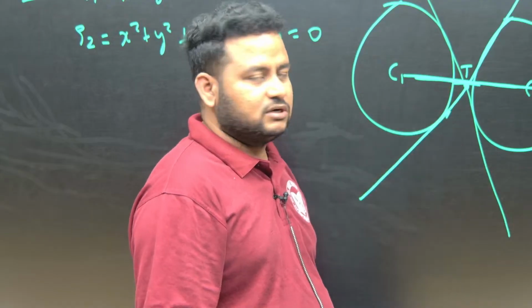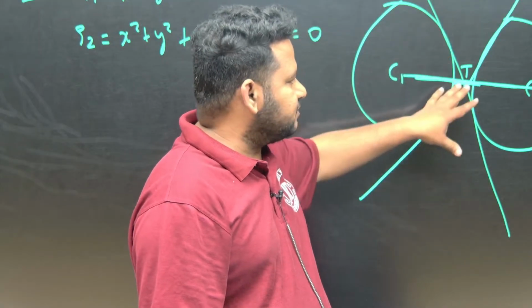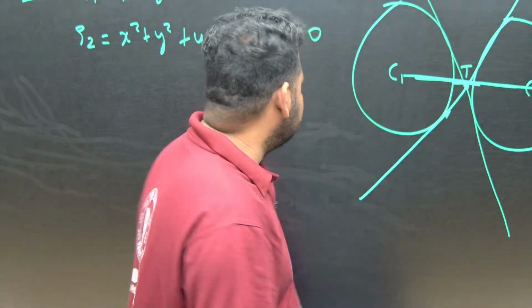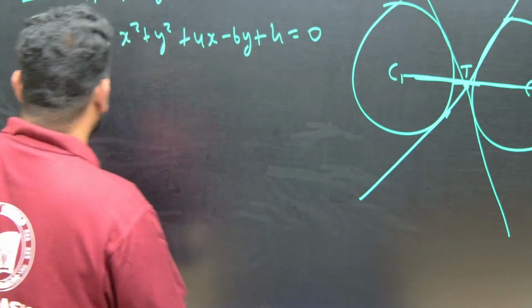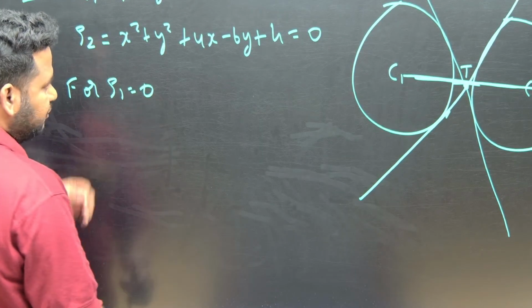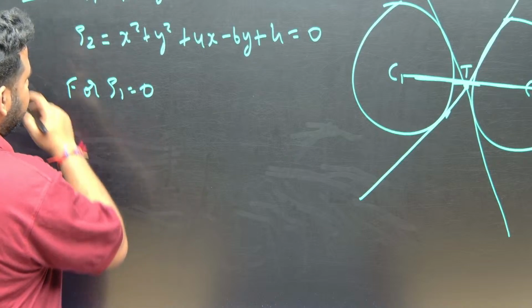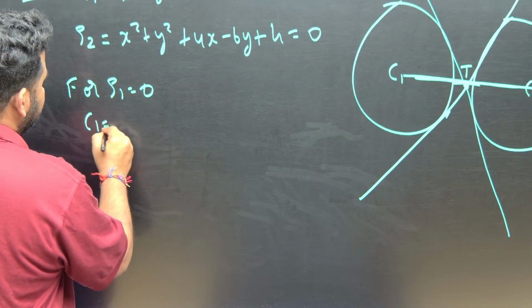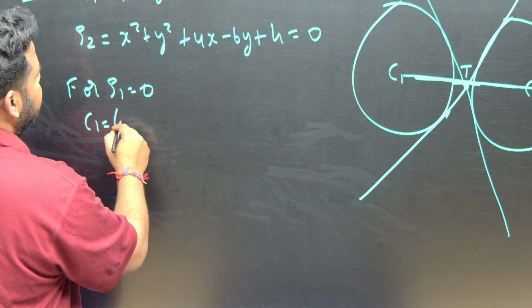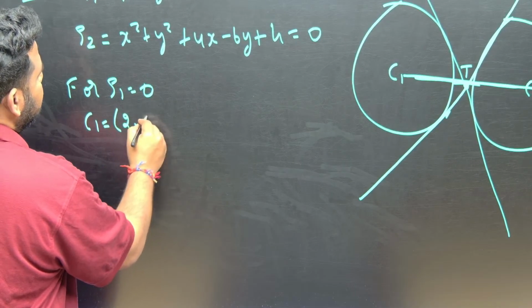This point T is called the transverse point, and the equation that we get, we call it the equation of similitude. That you will learn, don't worry. So here first, for S1 we have to find the center. For S1 equal to 0, we have to find the center and also the radius, same procedure. C1 is minus 4, minus 10, directly I am writing it. This will become 2 comma 5.